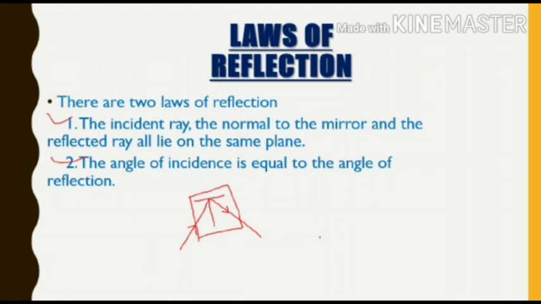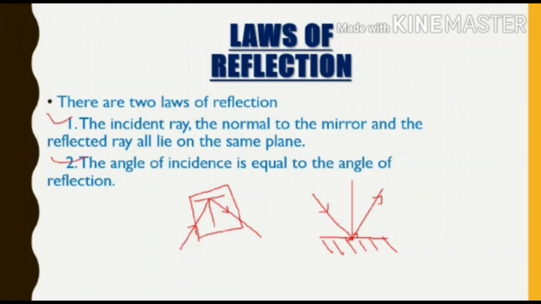It means let us take a mirror. This be our mirror, and this is the non-reflecting side of that mirror, and this is the normal to that mirror which is perpendicular. Now the incident ray gets incident at this point and is reflected in this direction. So this is the incident ray and this is the reflected ray.